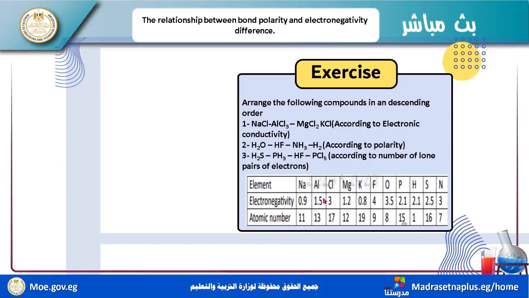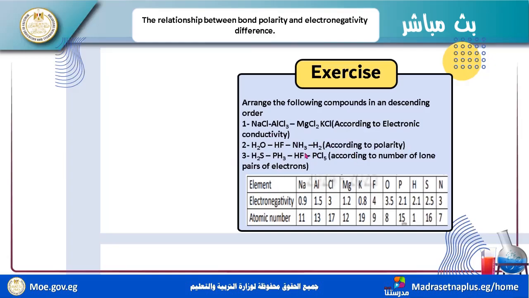NaCl: Na 0.9, 3 minus 0.9 equals 2.1. So descending: KCl, NaCl, MgCl2, AlCl3. This is descending, not ascending order.